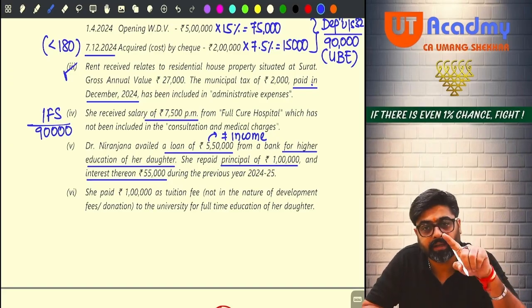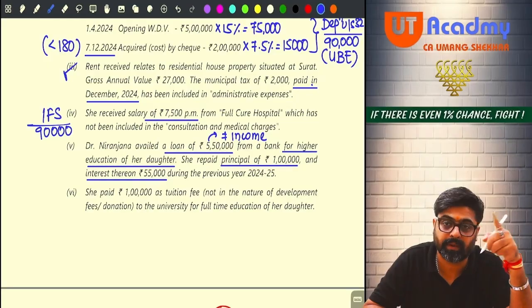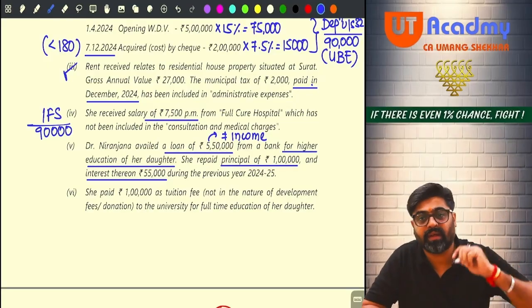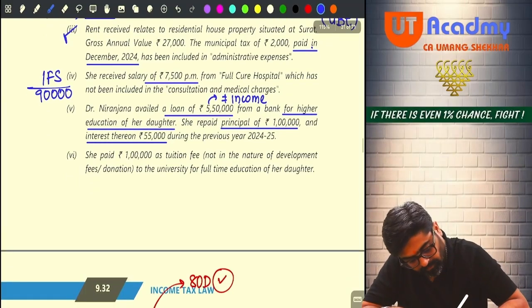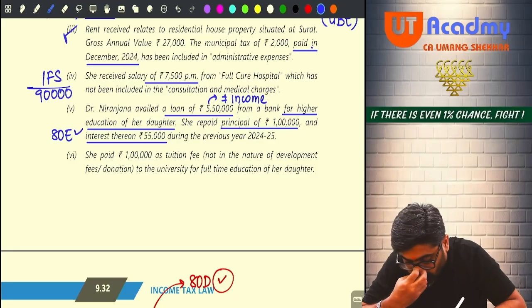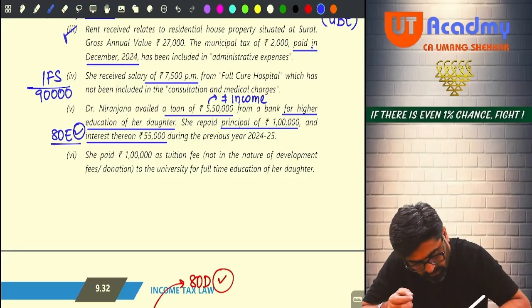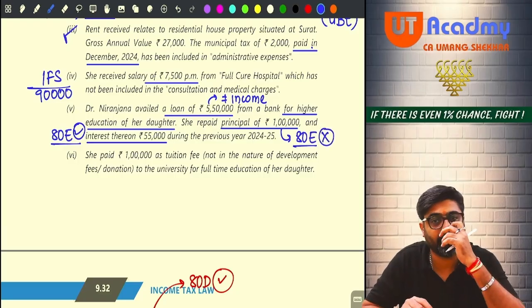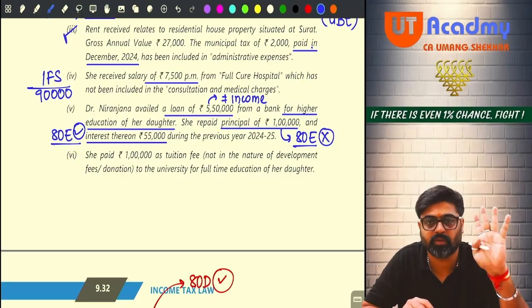So can I say higher education loan, principal amount repaid 1 lakh and higher education loan interest 55,000. This interest you can claim under 80E, very easily. But this 1 lakh is the principal repayment and cannot be claimed under 80E, because under 80E only the interest on higher education loan is allowed.